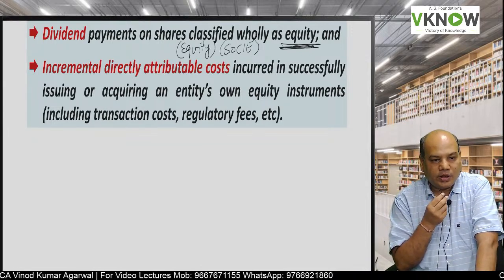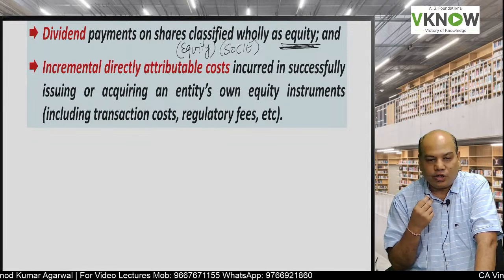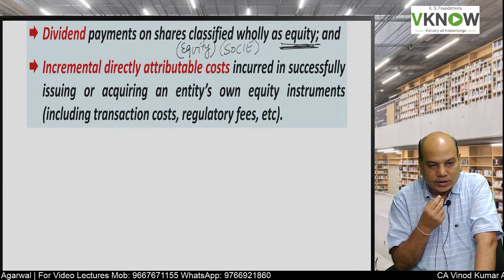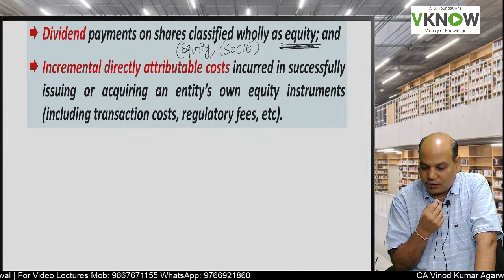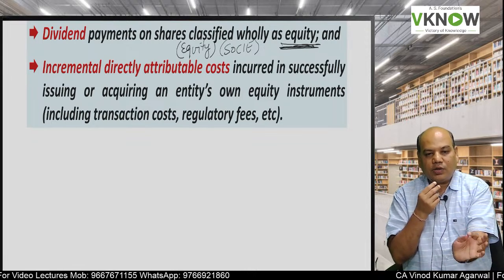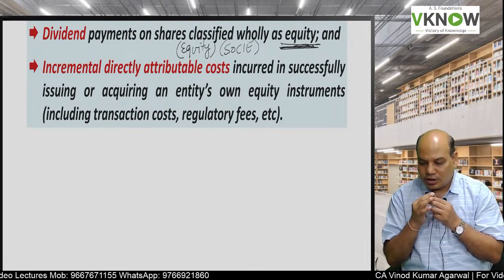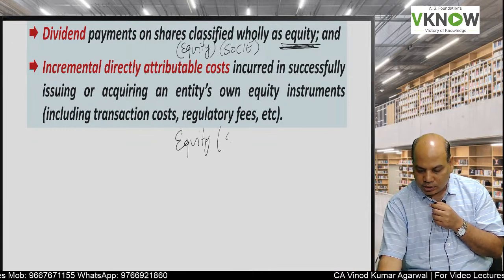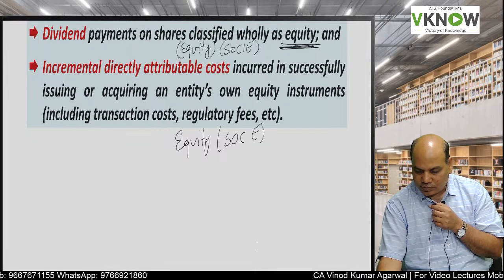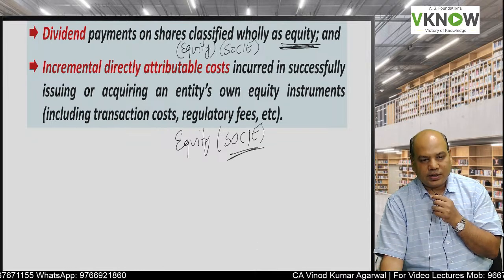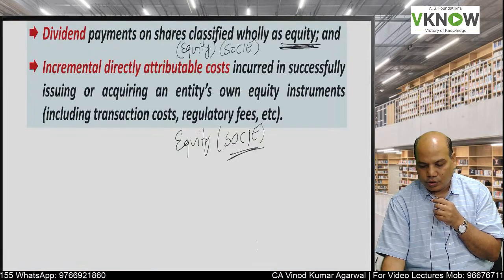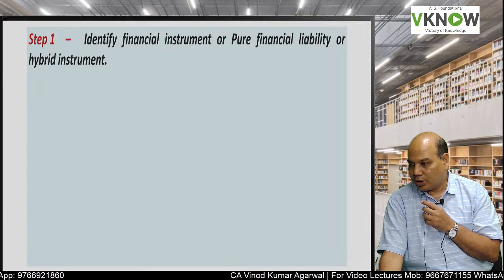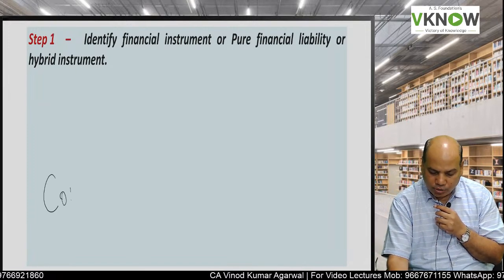Similarly, if there is any incremental directly attributable cost incurred on issue of an equity instrument, already discussed, like transaction fees and regulatory fees, they will be adjusted directly in equity. When I say directly adjusted in equity, it means it will be adjusted against reserve and surplus items like general reserve or retained earnings in equity. One more important part is compound instrument.